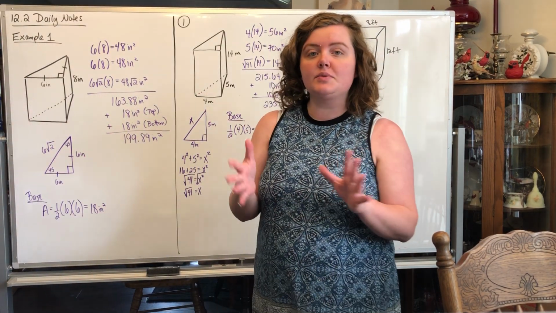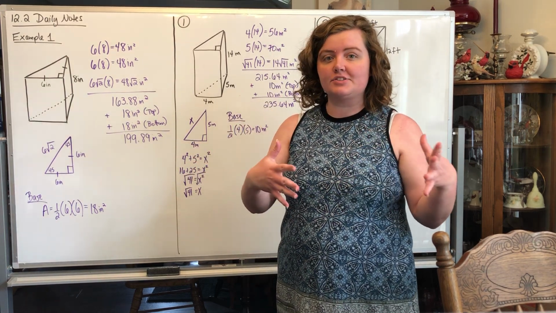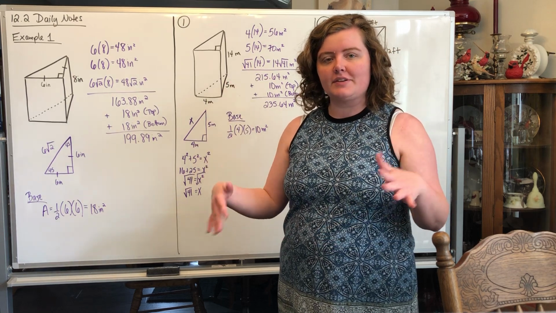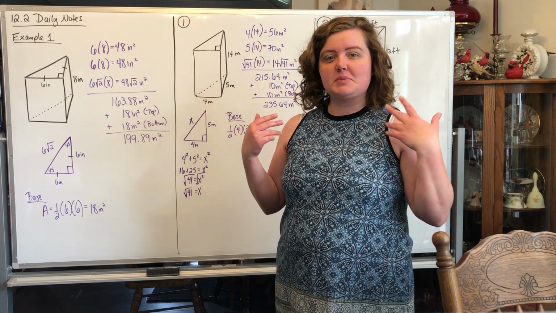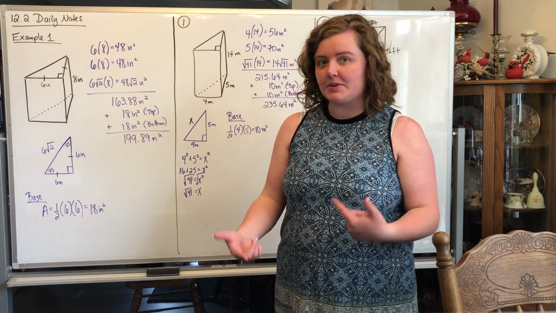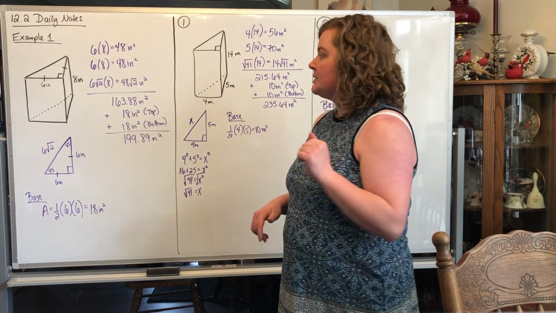So 12.2 is all about surface area of prisms and polyhedrons, okay? All the vocab is on the first page of 12.2, and you can read through all that. It also gives you formulas, but I'm not a big fan of formulas because nobody memorizes them, and it just makes more sense to understand how you get the number to me. So I'm going to walk you through how I do it. Feel free to use the formula if you want to.